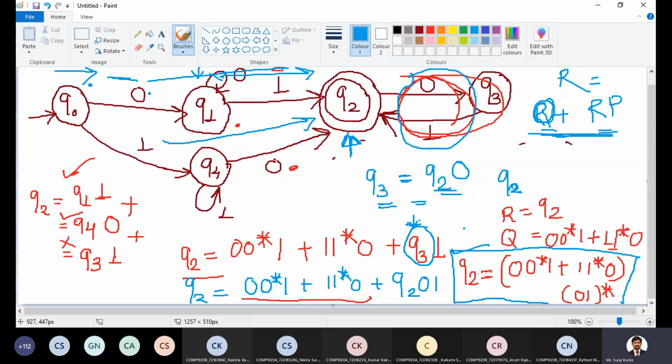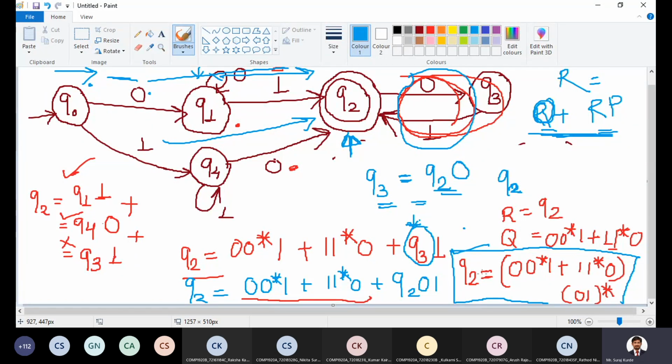Simple method is there. Just represent your regular expression in the format R = Q + RP if it is possible. If not, then find the regular expression of the next state. Use the existing regular expressions. Replace states Q1, Q2, Q0, whatever the states are, with their regular expressions. Then solve using the Q P star rule and find the regular expression for the final state. Whatever regular expression you get for the final state will be the regular expression of the DFA.